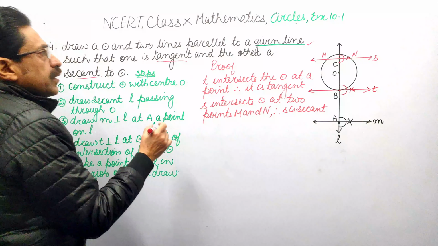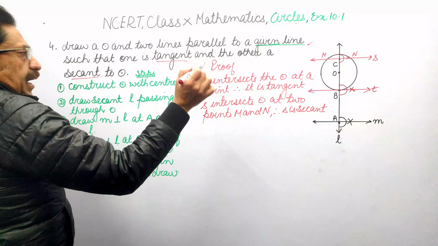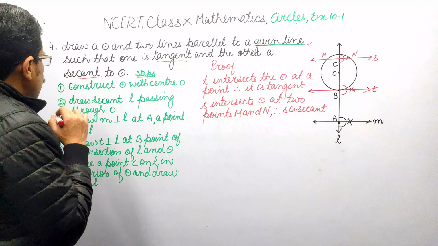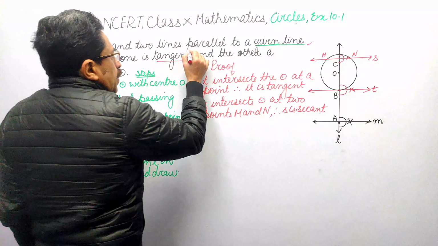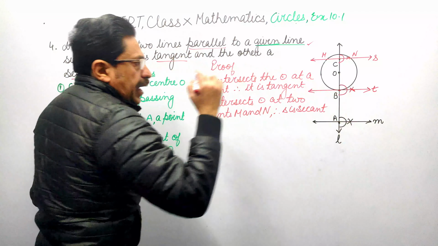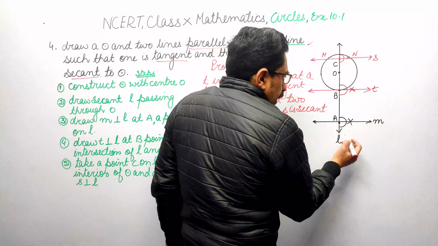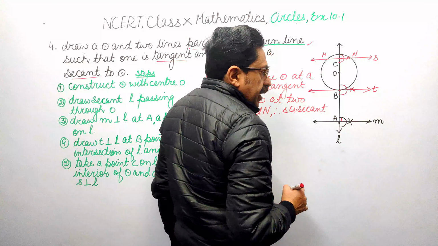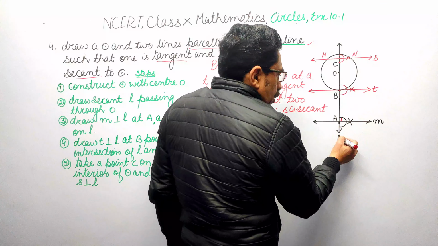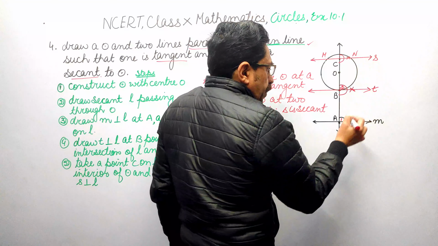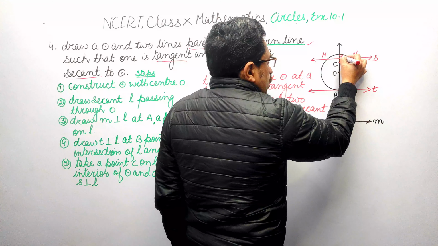Now we have proved that T and S are tangent and secant. But we have also to prove they are parallel to line M. Because M is perpendicular to L, so angle 1 is 90. T is perpendicular to L, angle 2 is 90. S is perpendicular to L, angle 3 is 90.